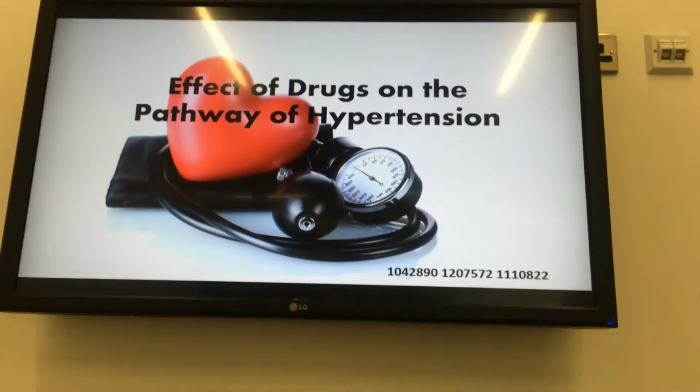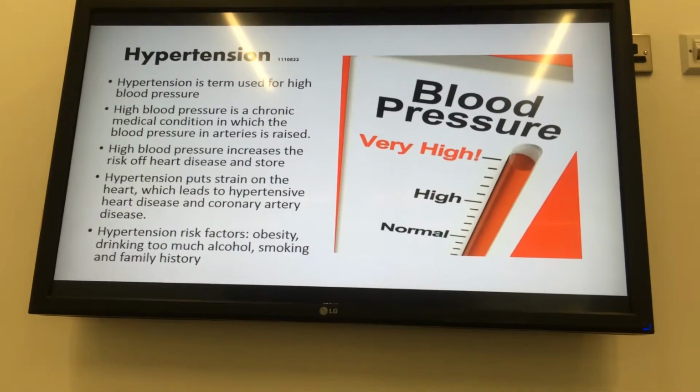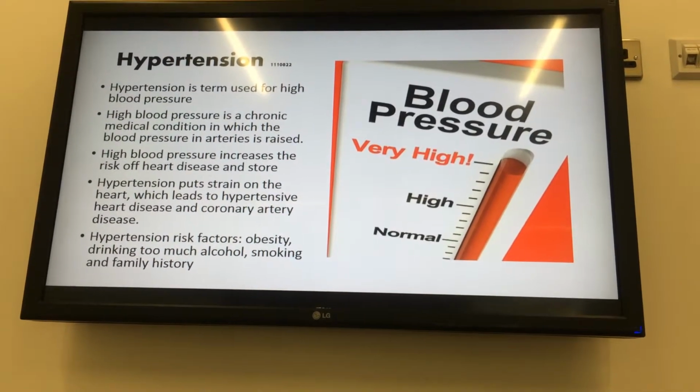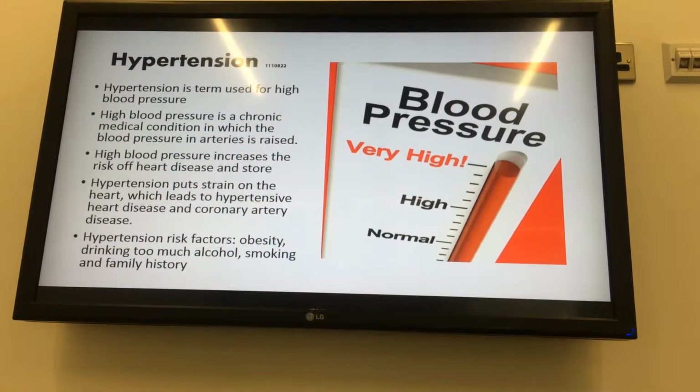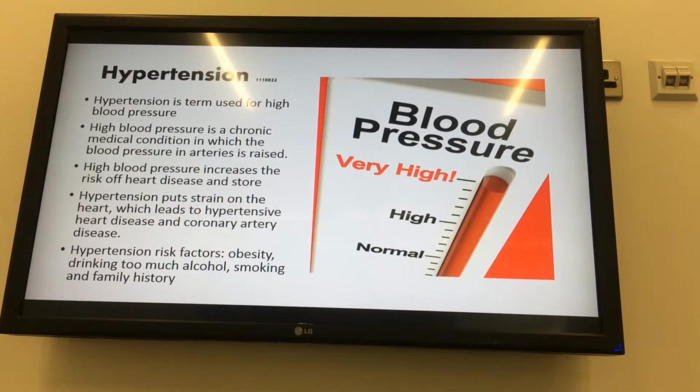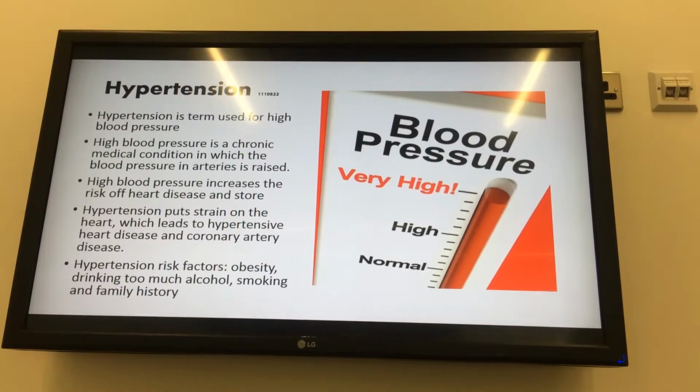Effect of drugs on the pathway of hypertension. Hypertension is a term used for blood pressure, which is a chronic medical condition. High blood pressure increases the risk of heart diseases and puts a strain on the heart, which leads to hypertensive heart diseases and coronary artery diseases, and the factors are listed below.